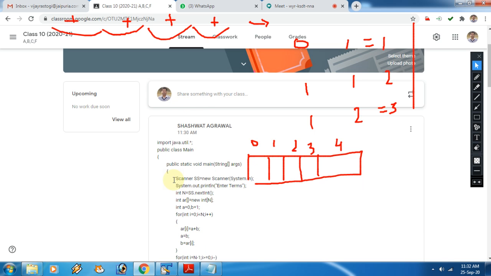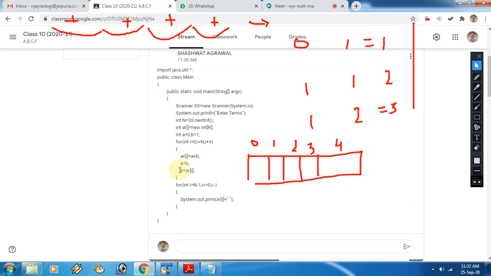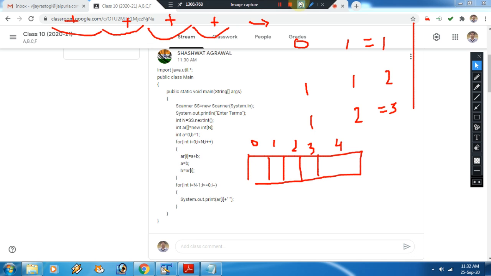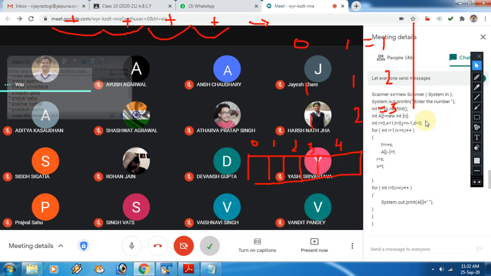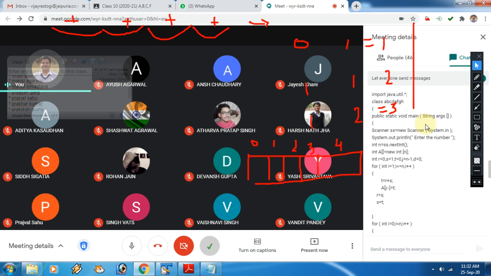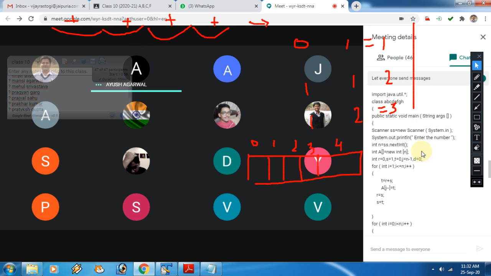So now Shashwat Agarwal. Beta, Kasaudan, just a minute. Shashwat Agarwal. Yes, Shashwat, absolutely fine beta. Very good. So now there are so many variations. That's not a big deal. Who else? Okay, Kasaudan. Sir, if we will do like this, I have posted in the chat. Okay.